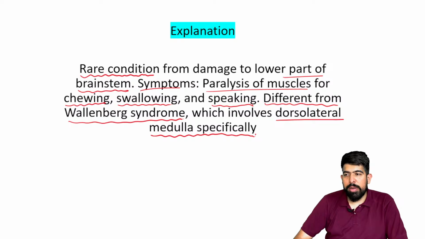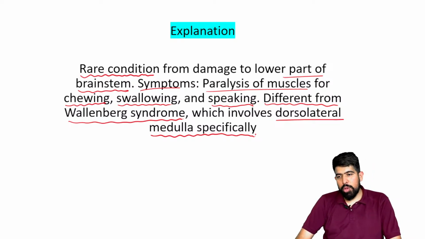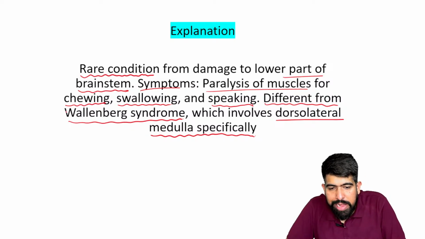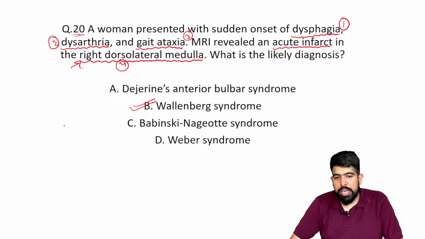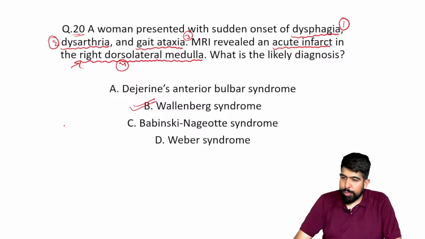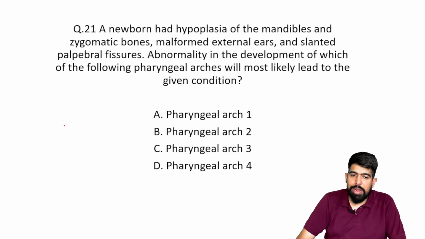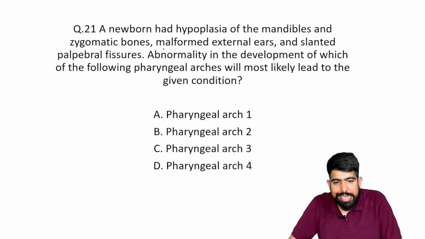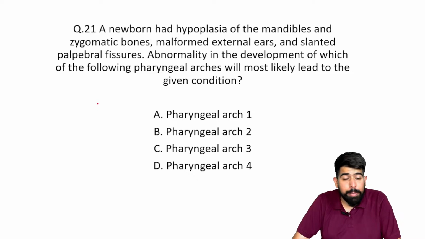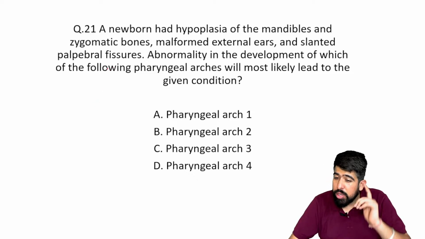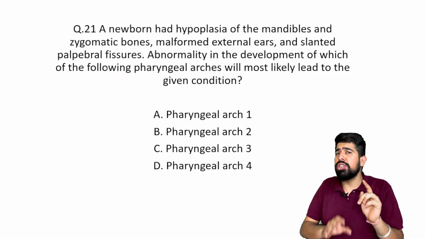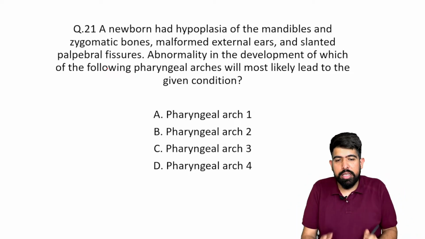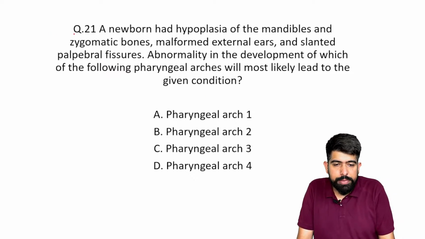What is this going to involve? It involves your dorsal medulla, right? So this is the question of Wallenberg syndrome. What is the likely diagnosis of this particular patient? Wallenberg syndrome. Remember this clinical MCQ, Wallenberg syndrome. Now, this is also a question from embryology. As I already told you, one question from the embryology topic will surely be there. Okay, let's talk about it.